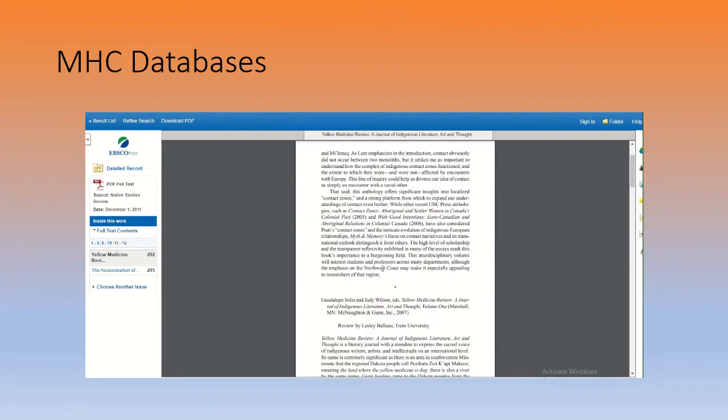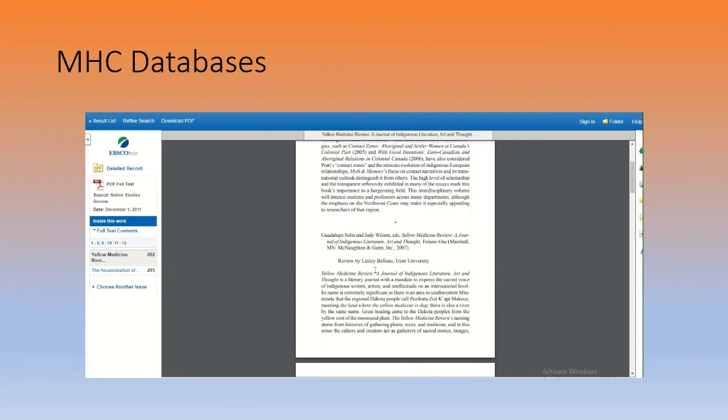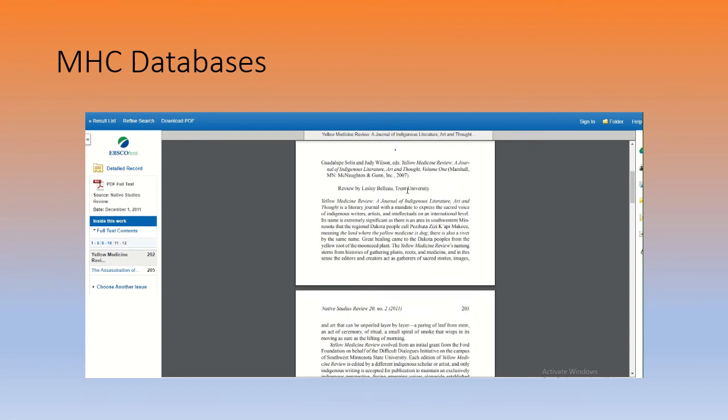All right, so I would read when we get to her article, Leslie Ballou, right? You can see that this is the ending, the conclusion of a prior article, and then we get to her article from Trent University. It's a literature with a mandate to express the sacred voice of indigenous writers, artists, and intellectuals on an international level. Great. This seems close to my subject matter of indigenous literature. Its name is extremely significant as there is an area in southwestern Minnesota that the regional Dakota people call Pezihutazizi Kapi Makoce, meaning the land where the yellow medicine dug. There's also a river by the same name.